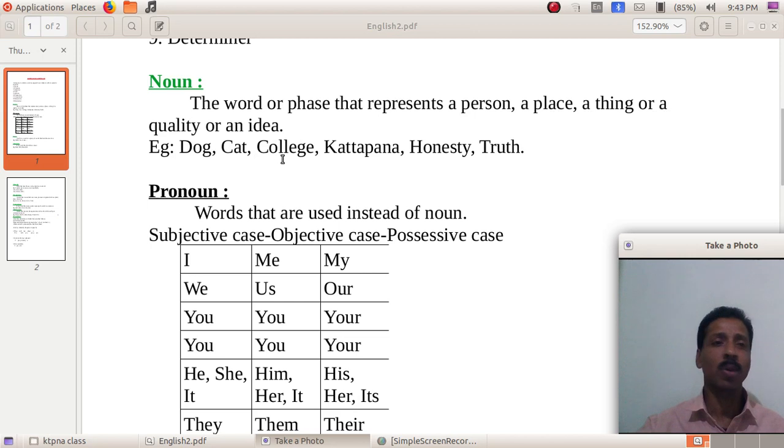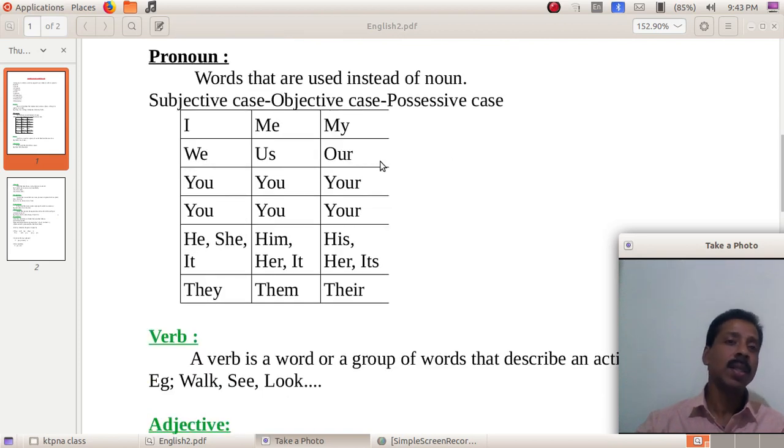A number of examples are given here, and there is no need of any explanation: dog, cat, college, honesty, truth. Likewise, there are a number of nouns that we use in our English language.